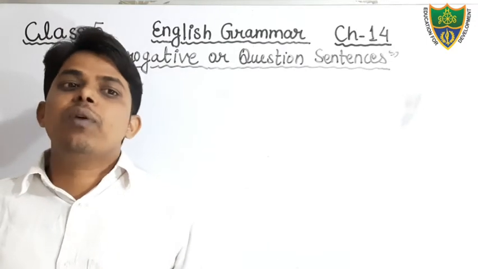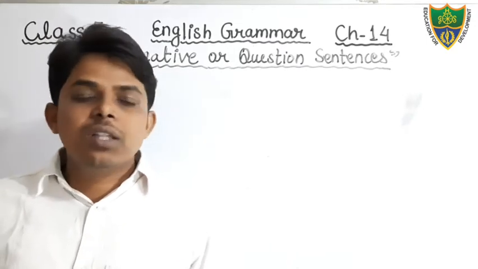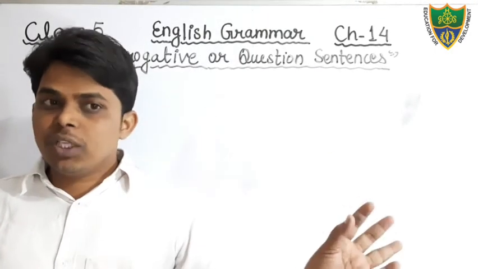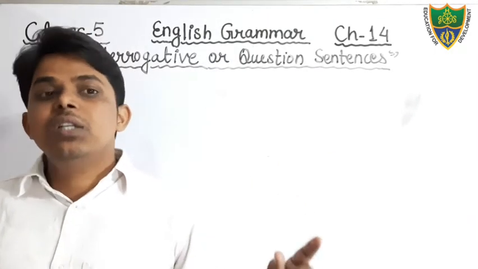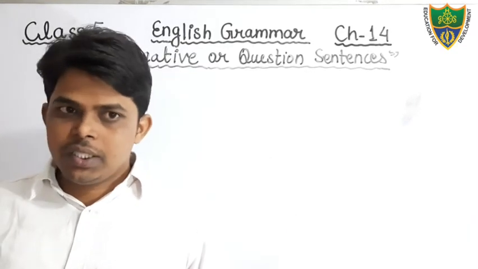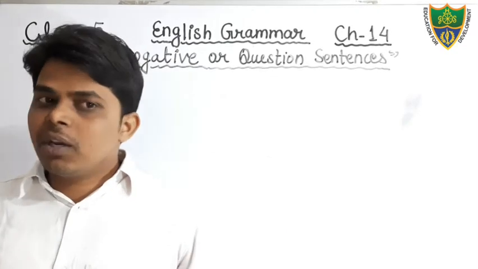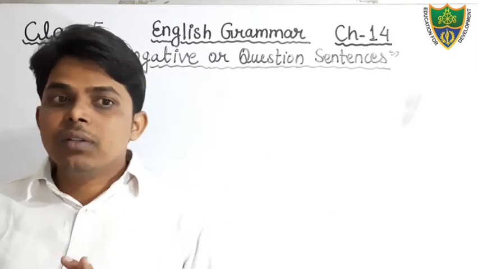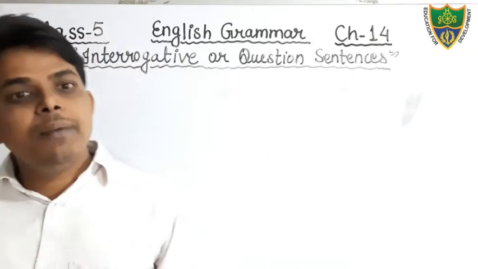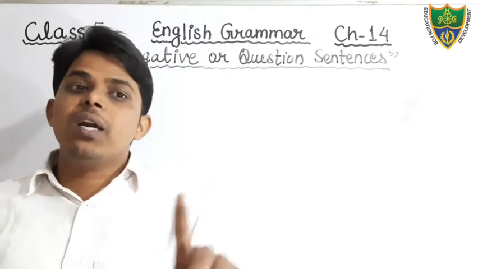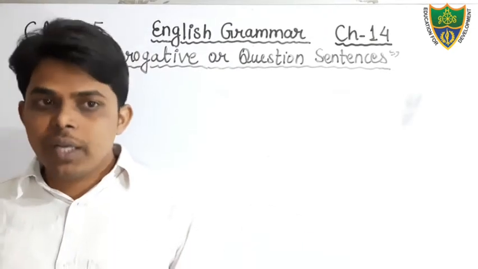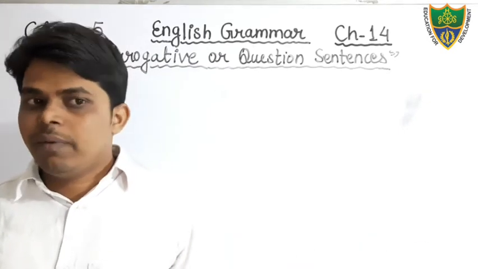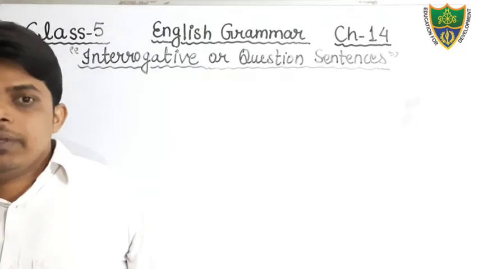Suppose I am asking the question, what is your name? That starts with a WH word. Therefore, this is a WH type of interrogative sentence, and its answer cannot be given in yes or no. If I am asking your name, you cannot answer in yes or no. You have to tell your name, that my name is Prem, my name is whatever.